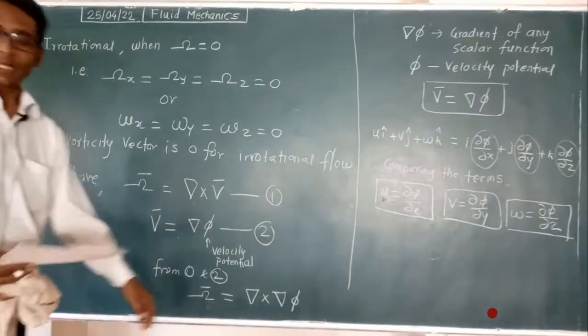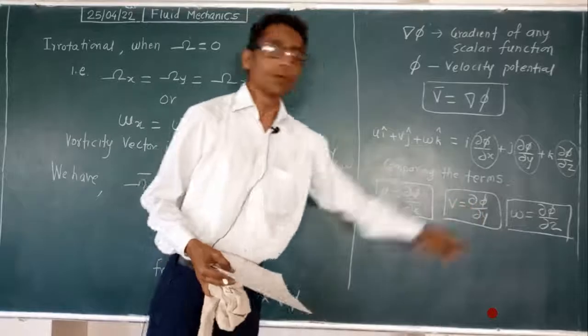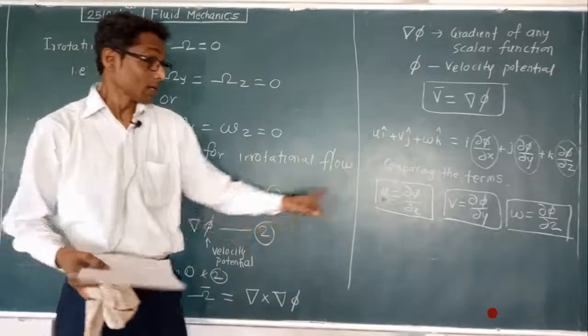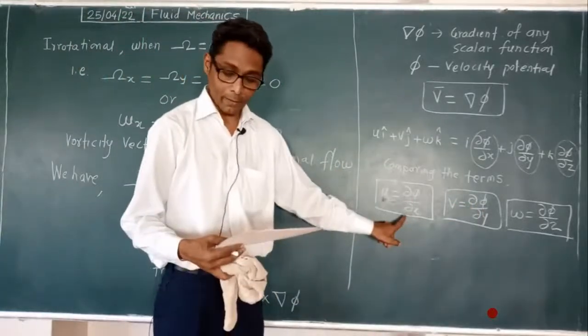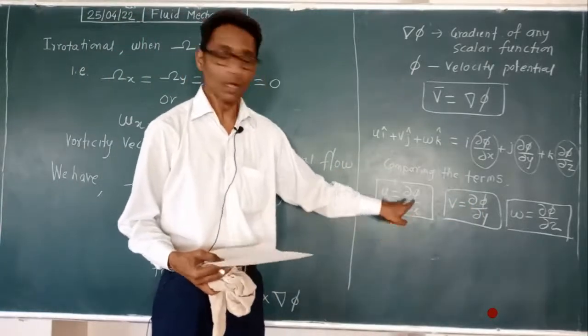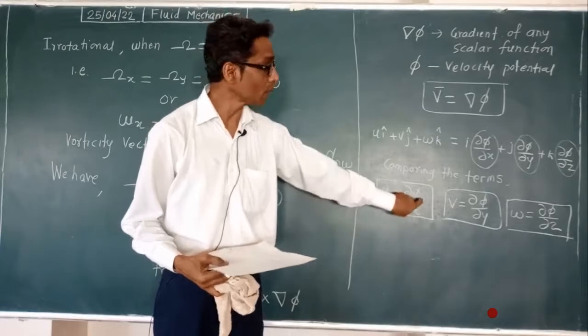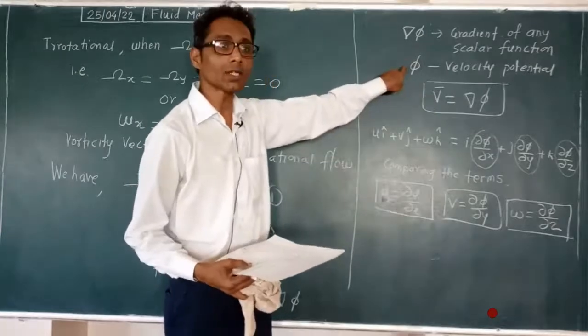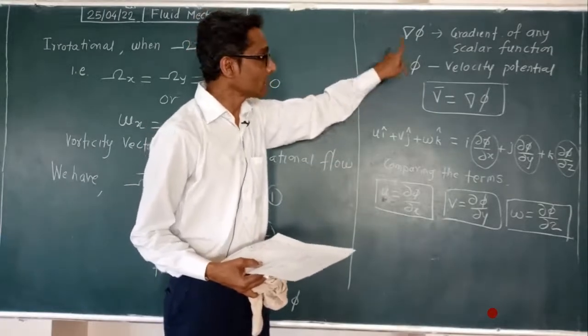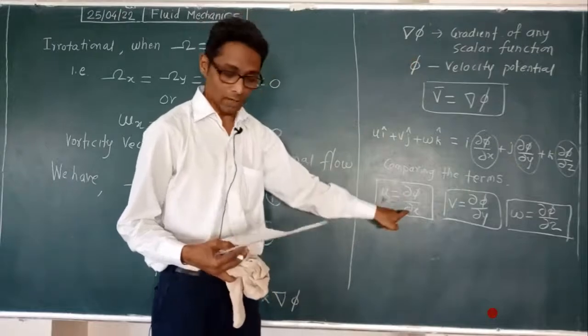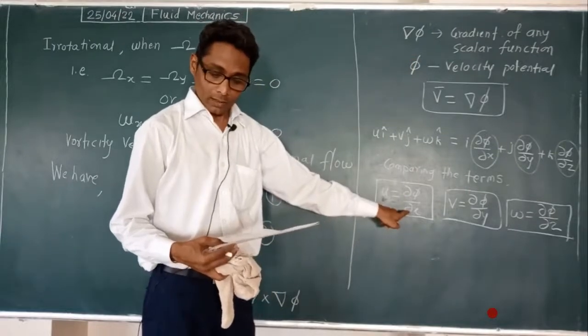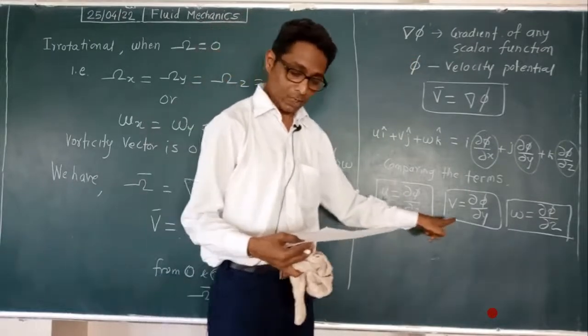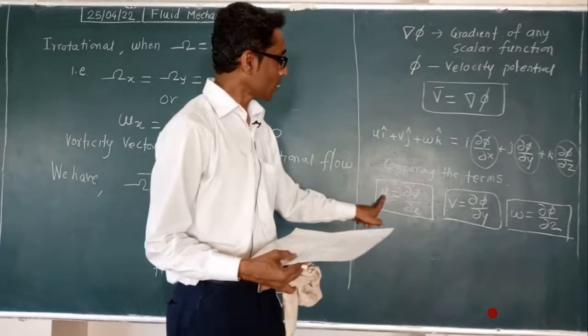So what does it indicate? u, v, w, these velocities, are partial derivatives of velocity potential, means del phi, in any direction.